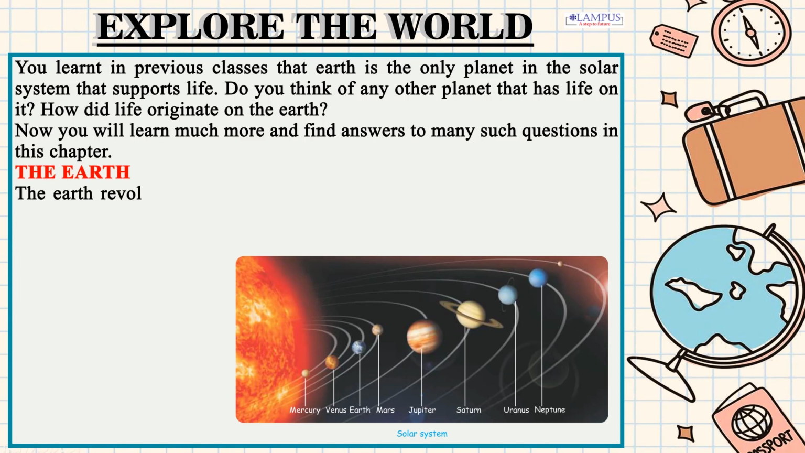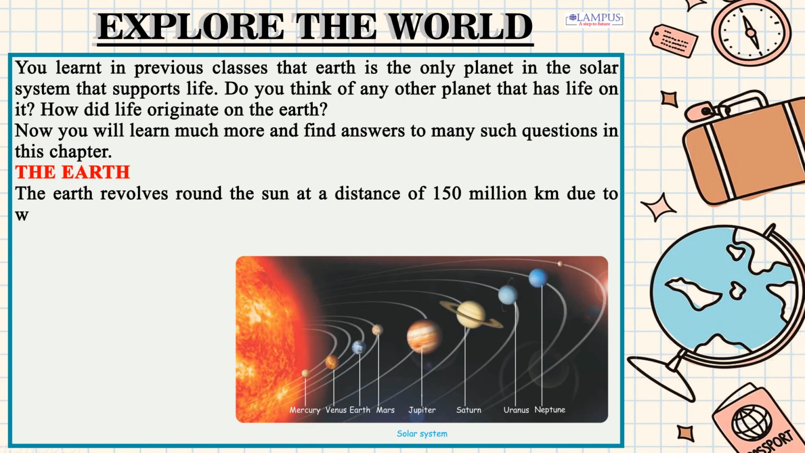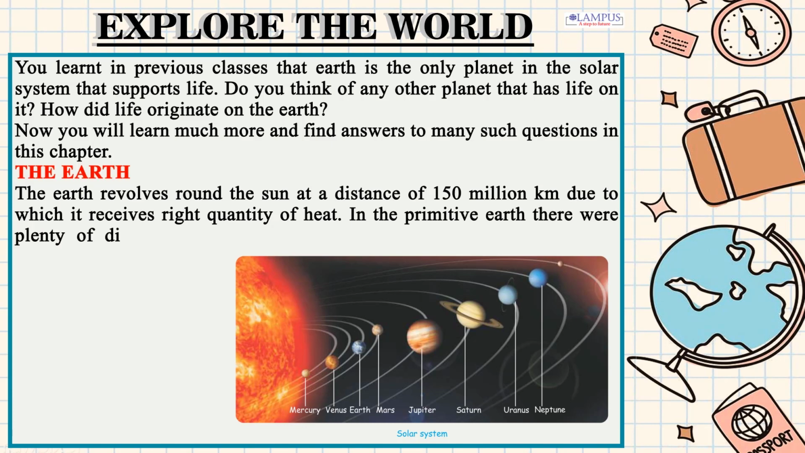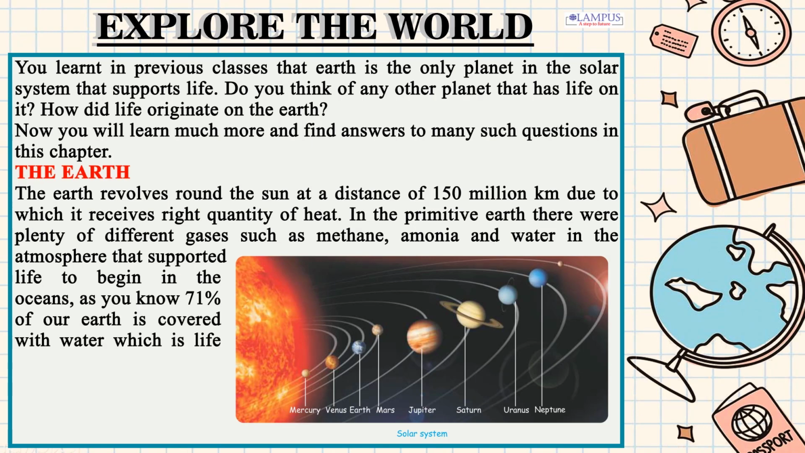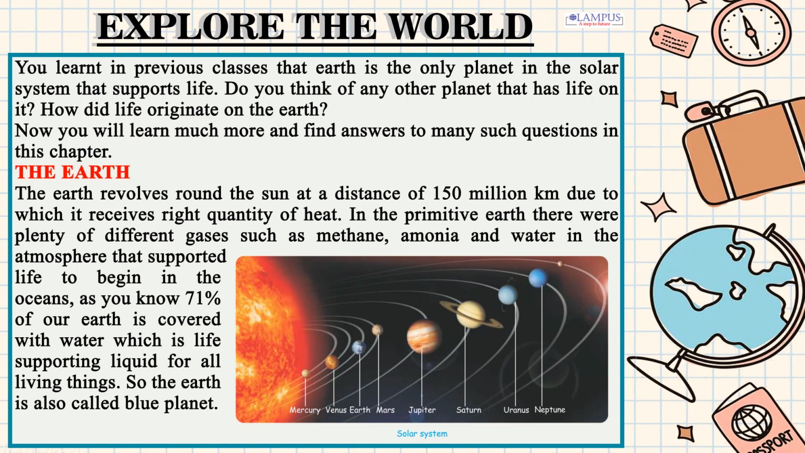The Earth. The Earth revolves round the Sun at a distance of 150 million kilometers, due to which it receives the right quantity of heat. In the primitive Earth there were plenty of different gases such as methane, ammonia and water in the atmosphere that supported life to begin in the oceans. As you know, 71% of our Earth is covered with water, which is life-supporting liquid for all living things. So the Earth is also called blue planet.